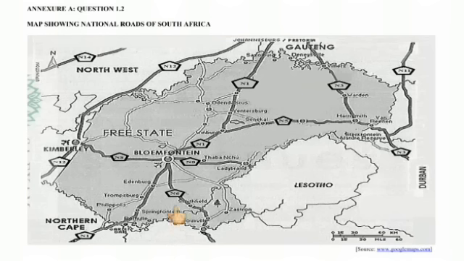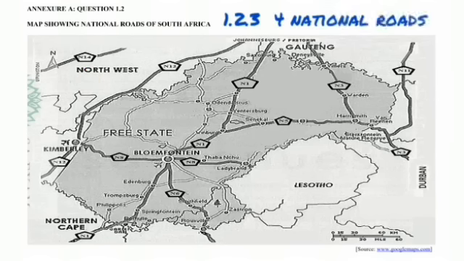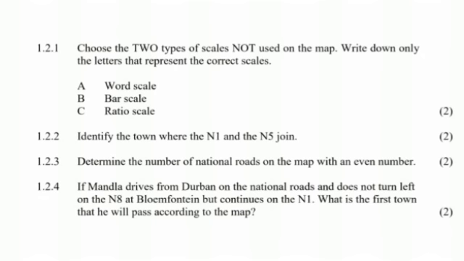So we are seeing that we have an N6, and then we are also seeing that we have an N8 right next to Bloemfontein, and then right next to Kimberley we have an N12, and then when you go up to Northwest you will see that we have an N14. So N6, N8, N12 and N14, those are 4 national roads that are even numbers. Everything else, when you look at it, it's N1, N3 and N5. They are not our even numbers.